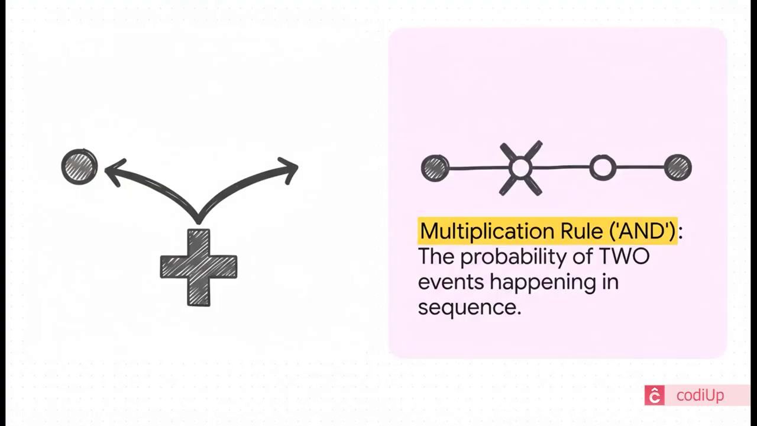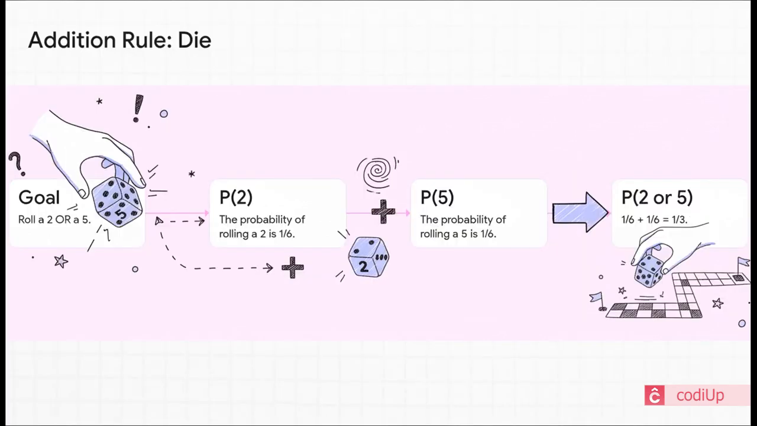Now, the two most important tools in this whole toolbox are the addition rule and the multiplication rule. They help us combine probabilities. And the key is to listen for two tiny but crucial words, "or" and "and." Let's start with the addition rule, which is all about figuring out the odds of one thing or another thing happening. Let's see it in action.